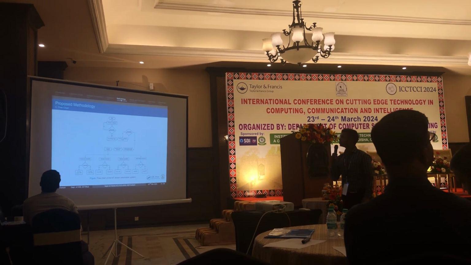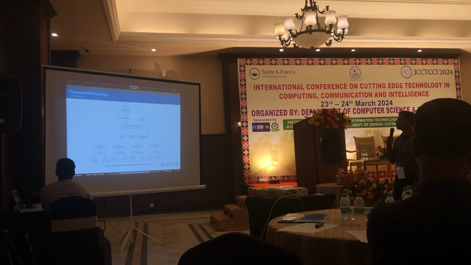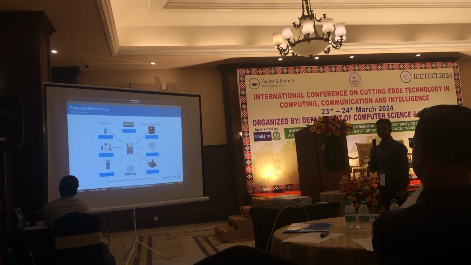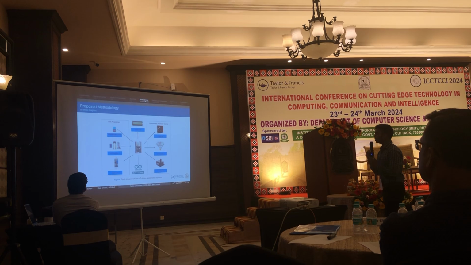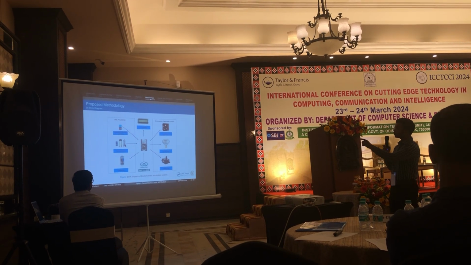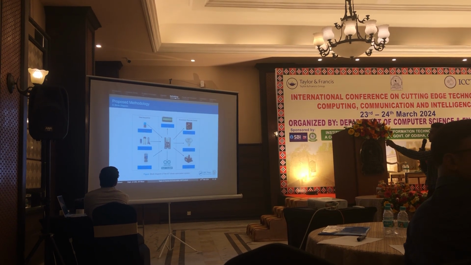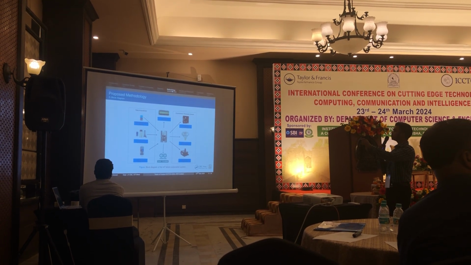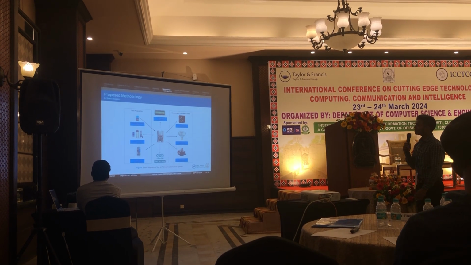This is the methodology, the flow chart of this entire system, and this is the block diagram. Firstly, the microcontroller takes the measurements of temperature, humidity, moisture and light.